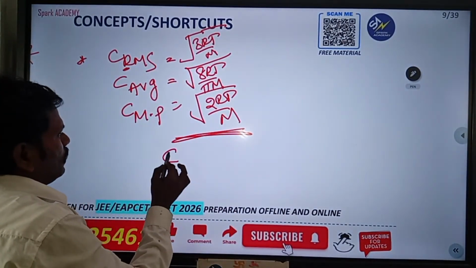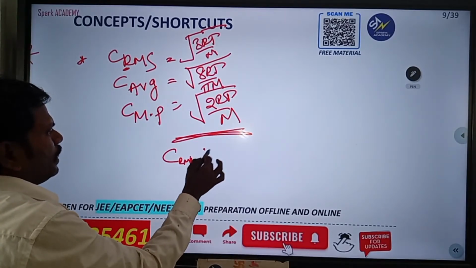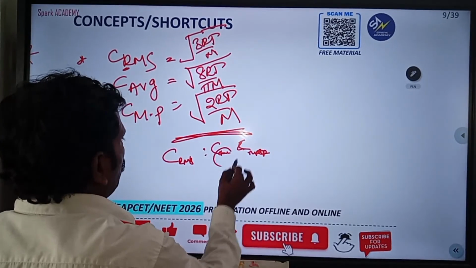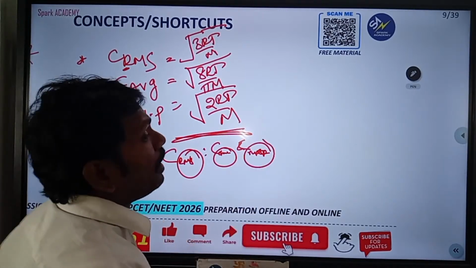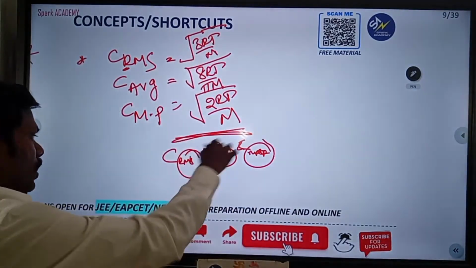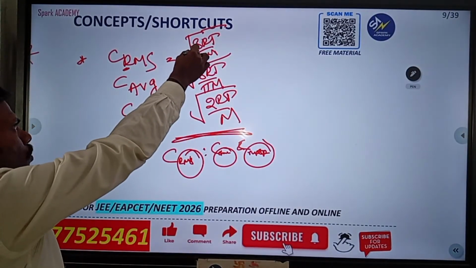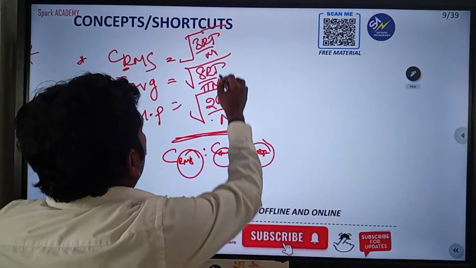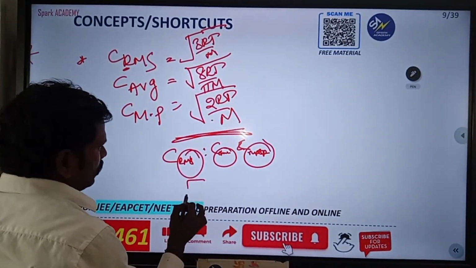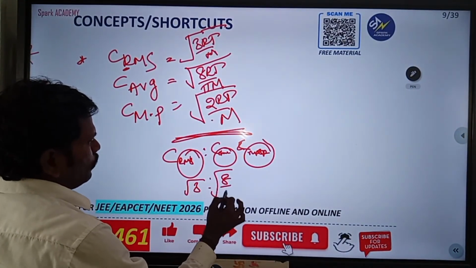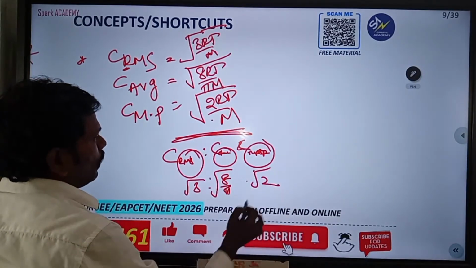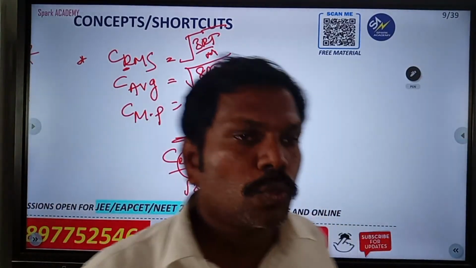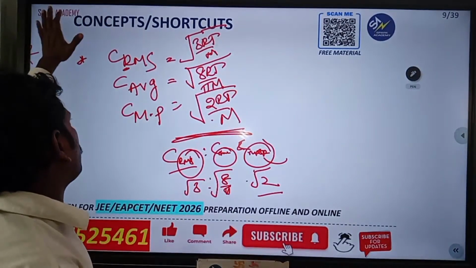Sometimes also like this: C RMS, C average and C most probable. So average velocity, RMS velocity, most probable velocity, they will ask the ratio of these. So please remember this is root 3, this is root 8 by pi, and this is under root of 2. Remaining all are common, remaining all are constant. If they are asking in this order, first you will write this one. So the most probable and the velocities, you have to remember.